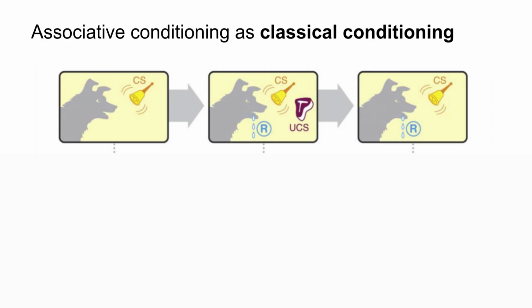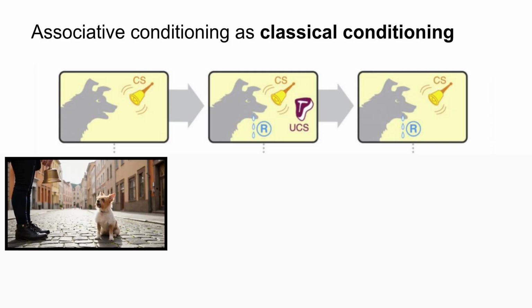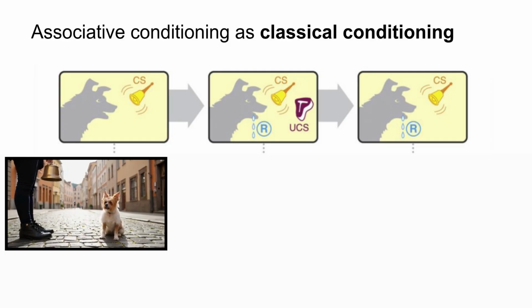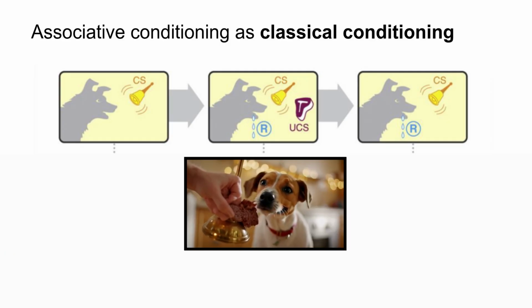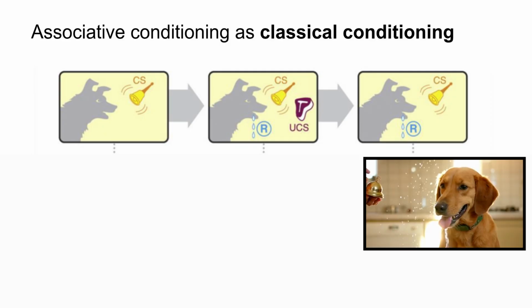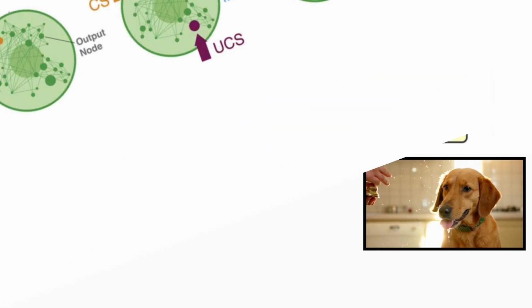A notable example of associative memory is classical, or Pavlovian, conditioning, in synthesis. We ring a bell to the dog, but the dog does not salivate. So we ring the bell while showing a piece of meat. And, finally, the dog salivates even with the bell alone, because it associates the ring to the meat.